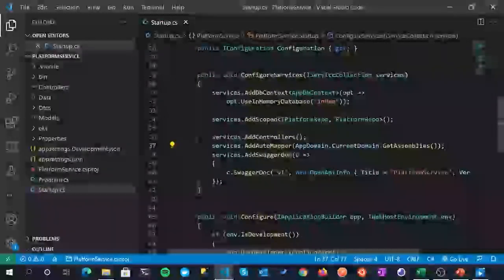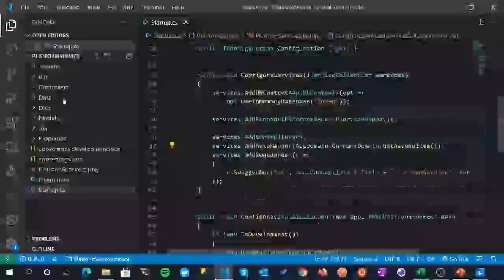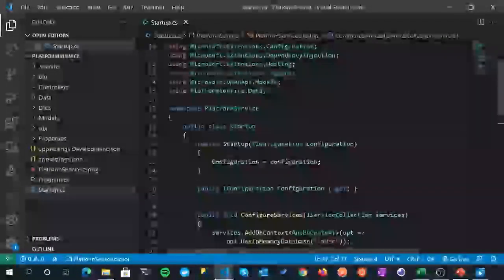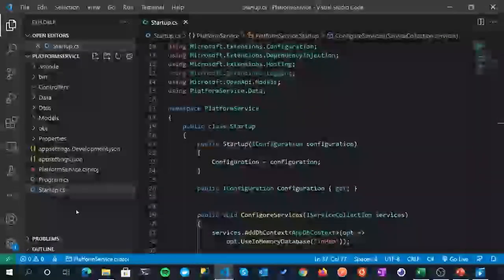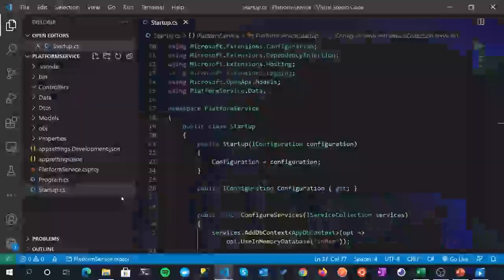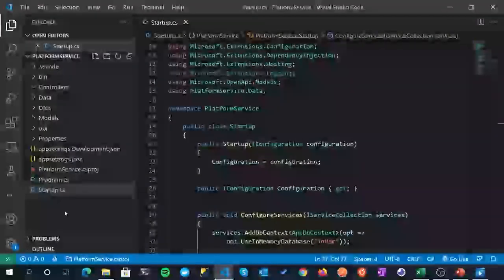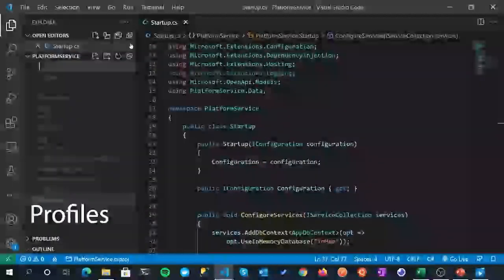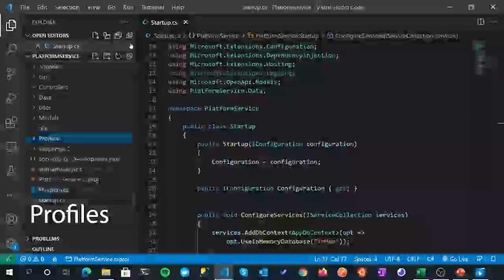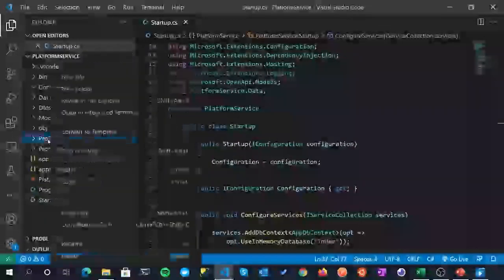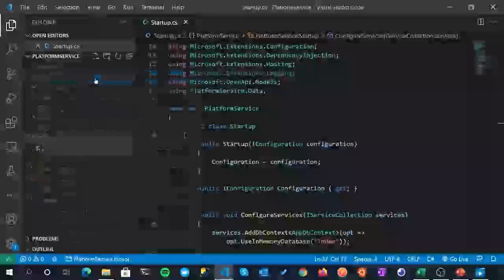So that's AutoMapper now registered in our dependency injection container, so we can use it throughout the rest of our application. Now the final bit of this section is to create what's called a profile. So again, we've got our DTOs, we've got our models, they are not in any way mapped together, and we do that via a profile. So in the root of our project, right click, new folder, we're going to create a folder called Profiles. And into that we're going to create a single class called PlatformsProfile. So new file,